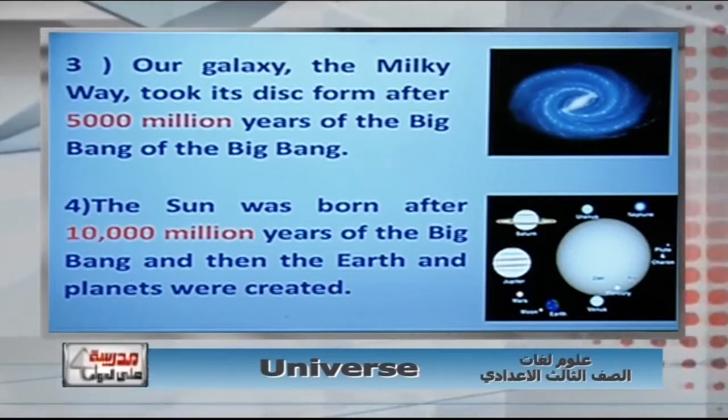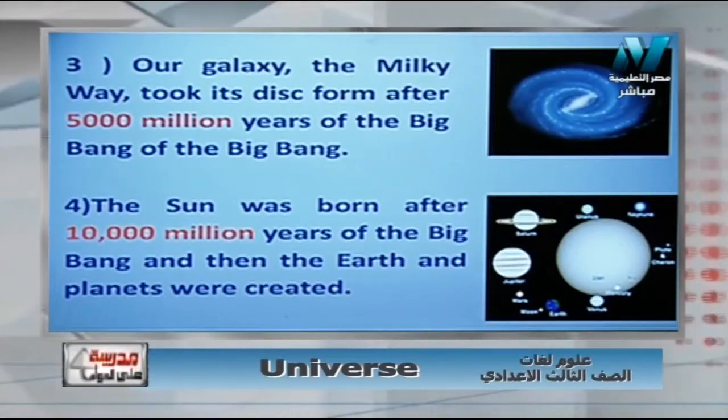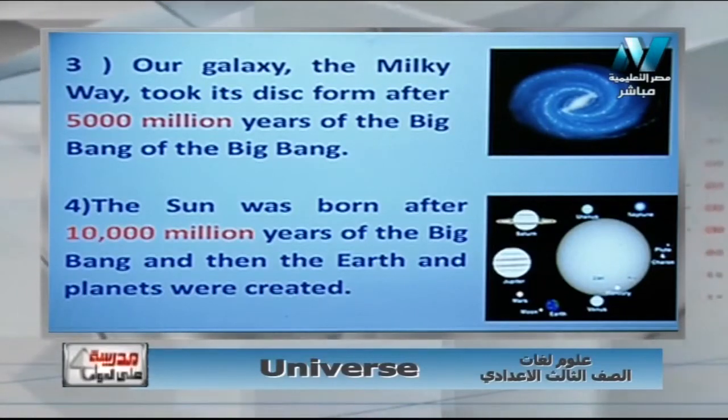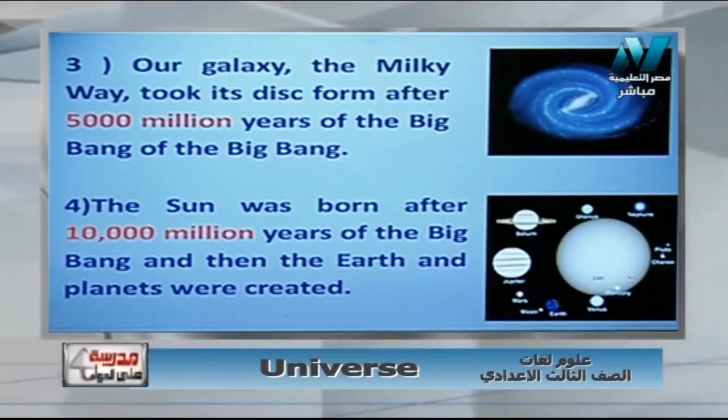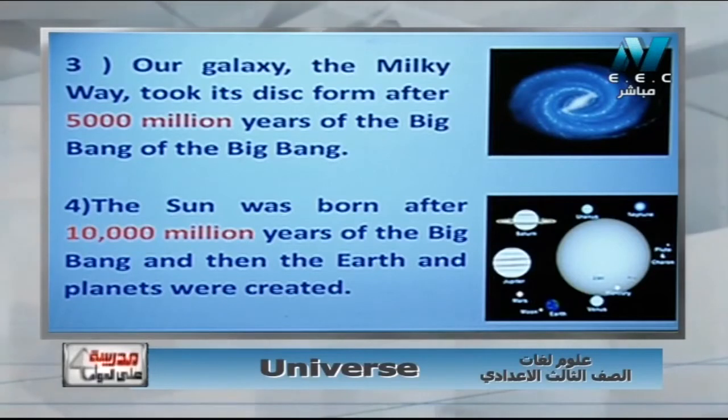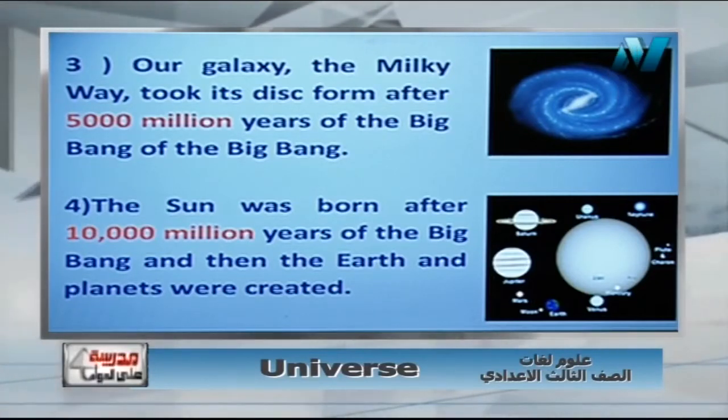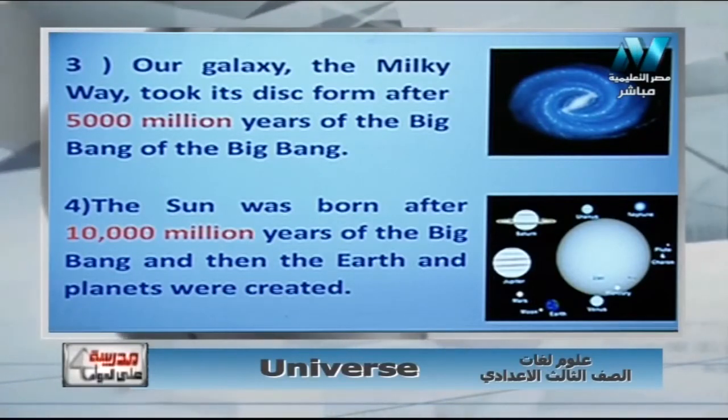After it, the temperature decreased by a billion degrees, and 75% hydrogen gas and 25% helium were produced. The ancestor galaxy formed from 2,000 to 3,000 billion years. Then the Milky Way galaxy formed at 5,000 million years, and then our Sun was born at 10,000 million years.